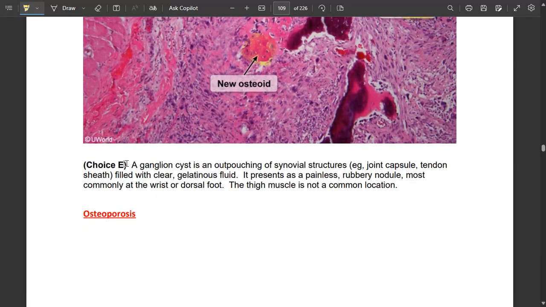A ganglion cyst is an outpouching of a synovial structure, a joint capsule or tendon cyst filled with clear gelatinous fluid. It is present as a painless rubbery nodule, most commonly at the wrist or dorsal foot. The thigh muscle is not a common location. If the thigh muscle is involved, it would rather mean myositis ossificans.